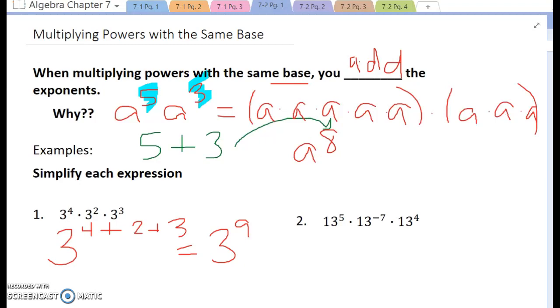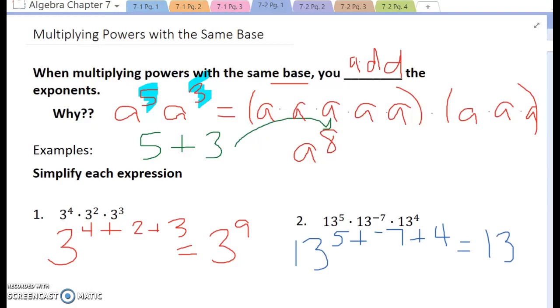All right, so next we see 13 is our base. So once again, I'm going to take a look at this. Since 13 is my base, I see a 5 plus a negative 7 plus 4. So now my usual rules apply. 5 plus negative 7, opposite signs, so I subtract.